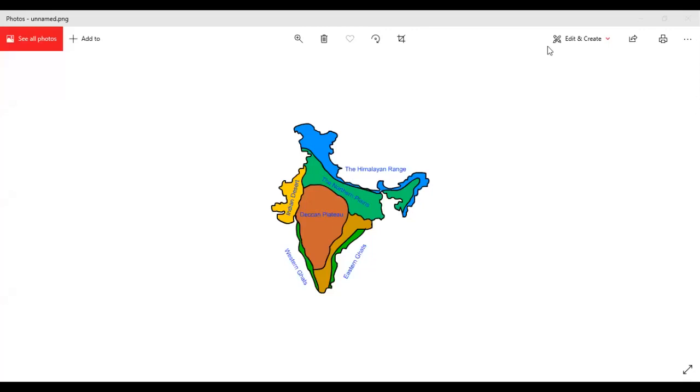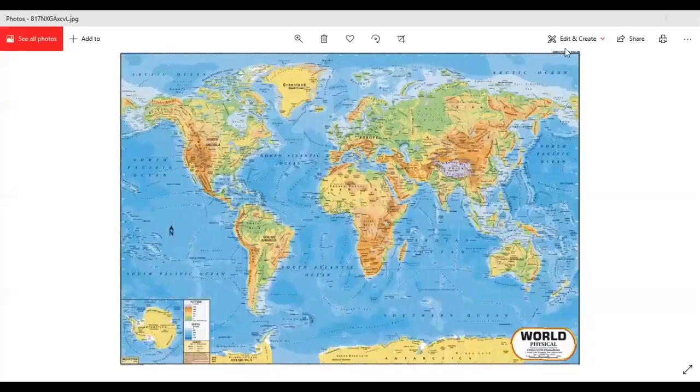It shows the relief features present on the Earth's surface, like the mountains, hills, peaks, valleys, rivers, etc. These maps help us to find suitable sites for human settlement, for building roads and railways, for construction of dams, etc.